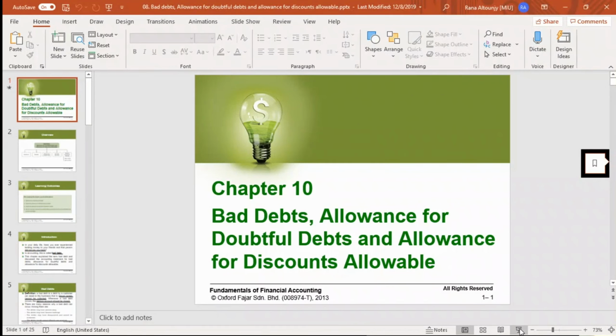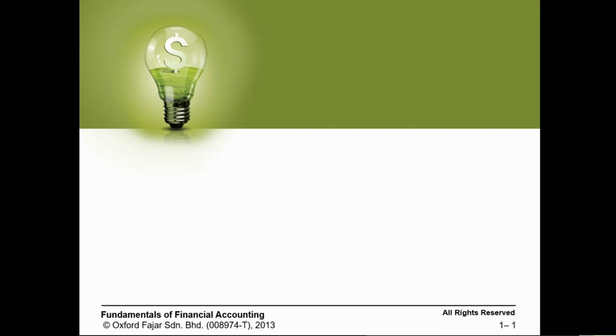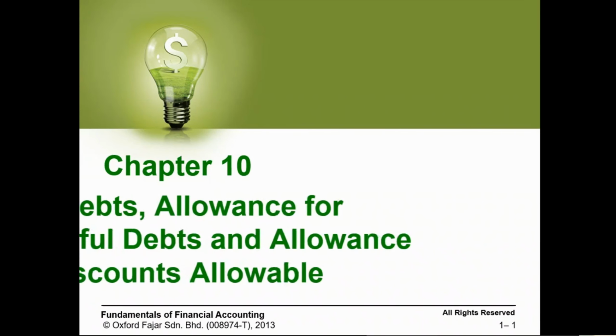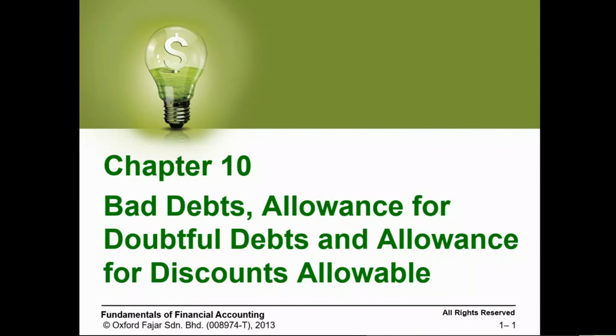So today's topic, we're going to talk about bad debt and allowance for doubtful debts. So what do bad debt and allowance for doubtful debts mean? Bad debt normally happens when some of our customers who take on credit are not able to pay the payment which they have to pay. Let's say some of our customers before the coronavirus or before the pandemic were taking on credit, then suddenly this pandemic happened, the crisis happened, and they are not able to fulfill their obligation.